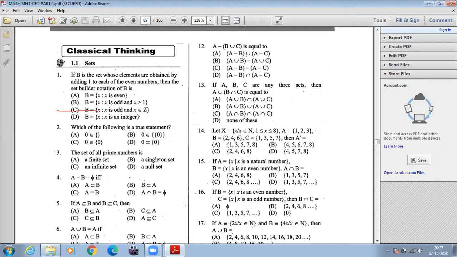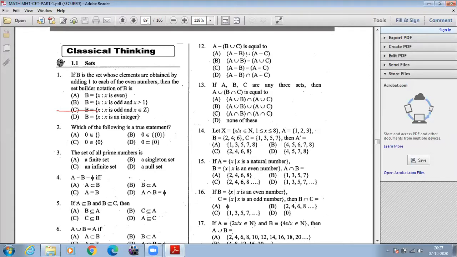So B is equal to x, where x is an odd number, and that odd number is an integer only always. So Z represents integers. Remember that. Z is the symbol to represent the integers. That's why option C is correct.